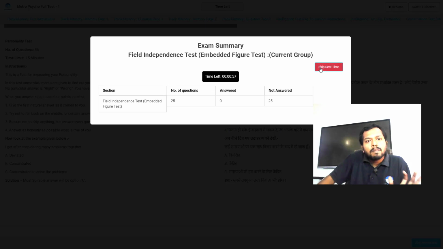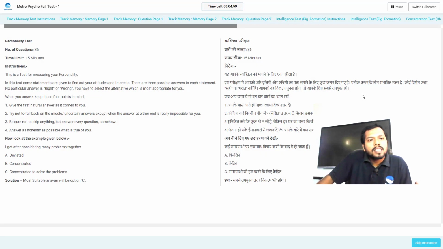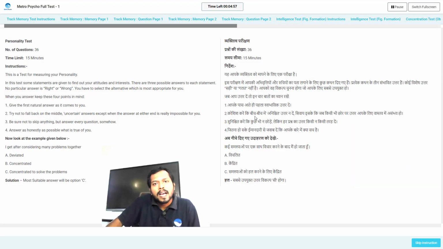A 1 minute break time will come. After that the personality test will come. Again there is a 5 minute instruction. Just read the instruction. The number of questions will be 36 in the personality test and the time allotment will be 15 minutes. Okay. This type of personality test you won't be able to get anywhere in all of India on another platform.